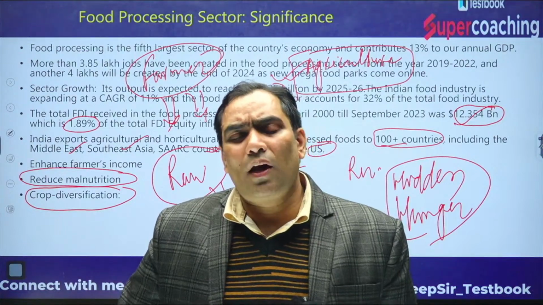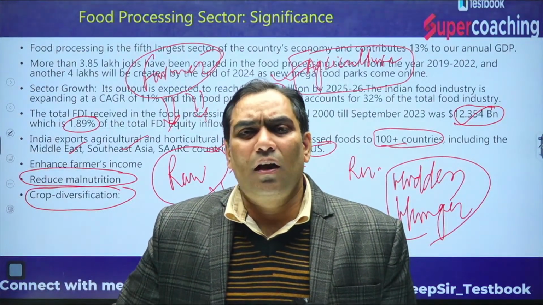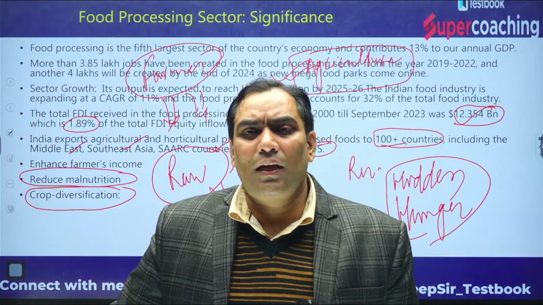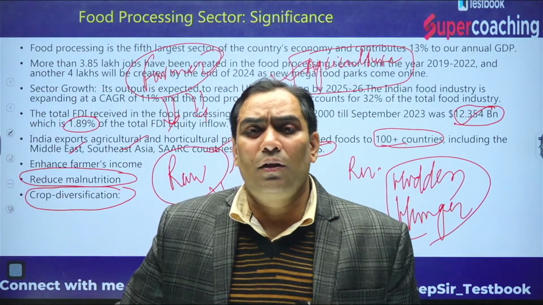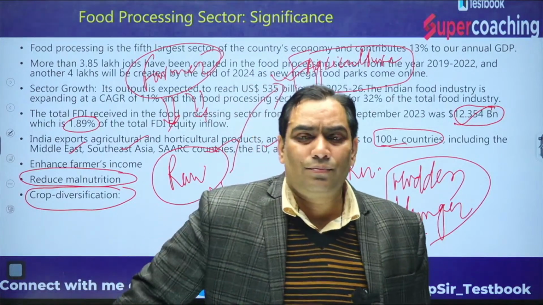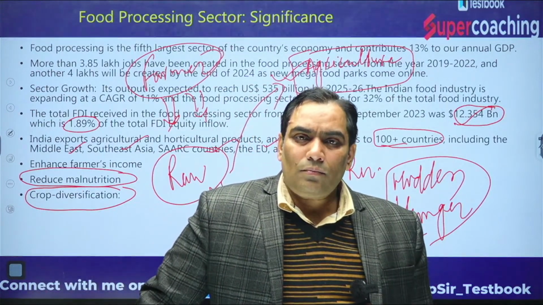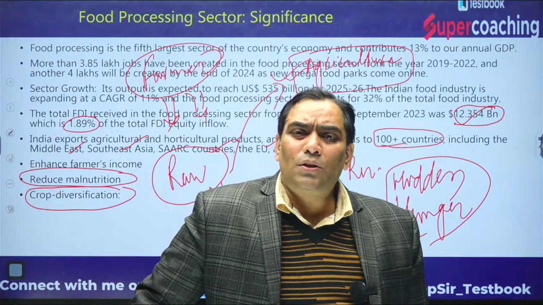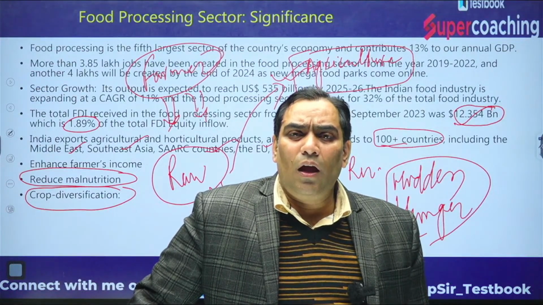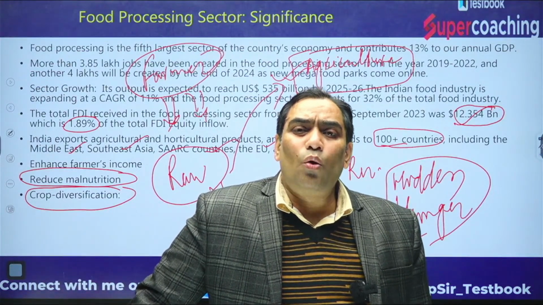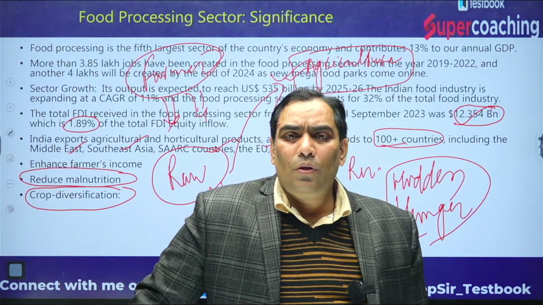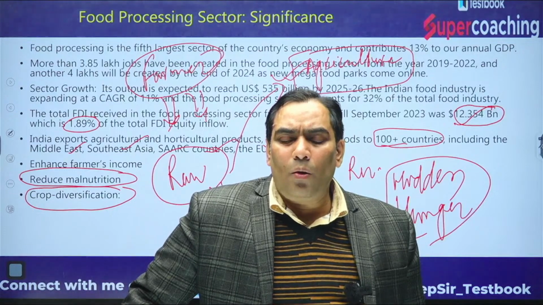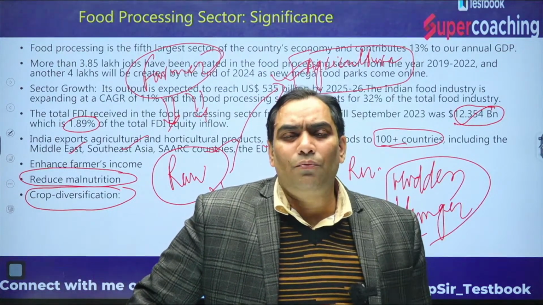The most important recommendation was that the food processing sector is going to be most important for doubling the income of the farmers, because this industry is going to use agriculture produce as raw material. So they are going to get the raw material from the farmers only.